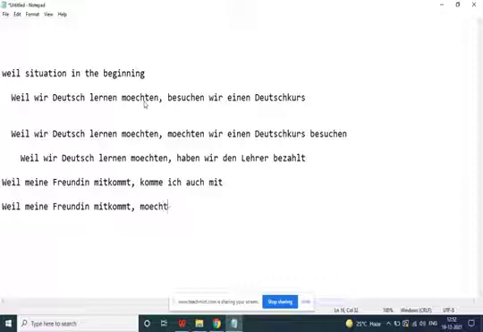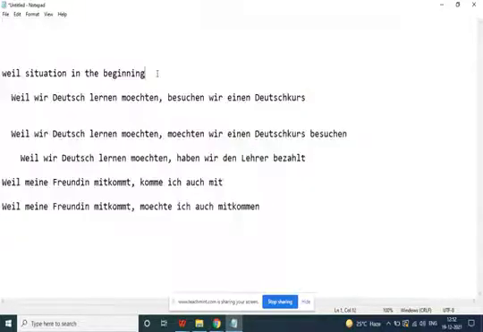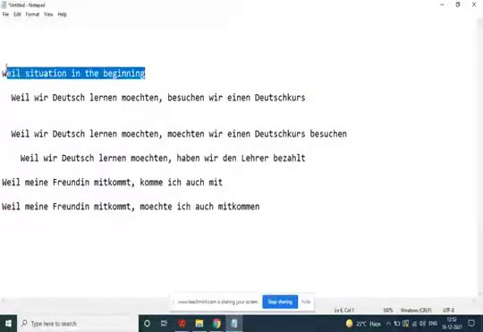"Möchten wir, möchte ich auch mitkommen." One, two, three, four, five. Five patterns you need to remember when the "weil" situation comes in the beginning. Immediately after the comma, we have to conjugate the verb. You can note these down and understand how the "weil" situation works in the beginning.